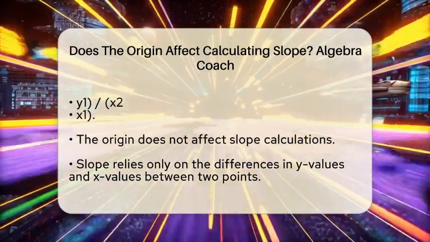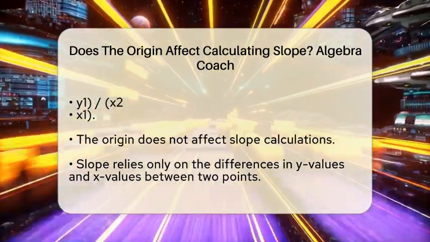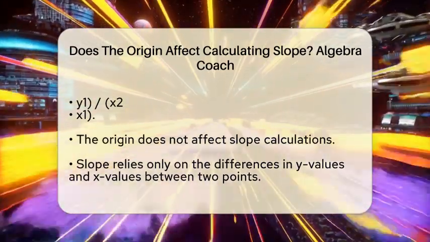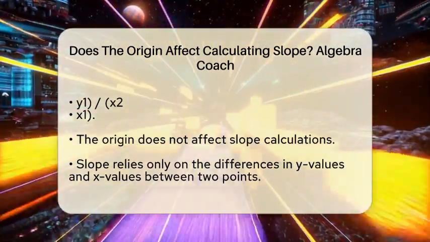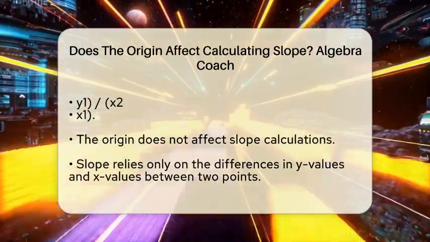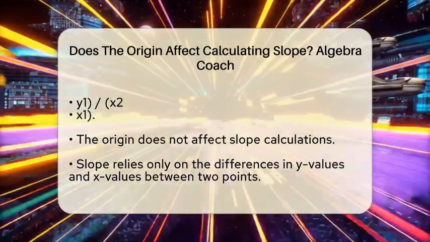Now here is the key point. The origin, which is the point where the x-axis and y-axis meet, does not affect the calculation of slope. The slope depends solely on the difference in the y values and the difference in the x values between any two points on the line.